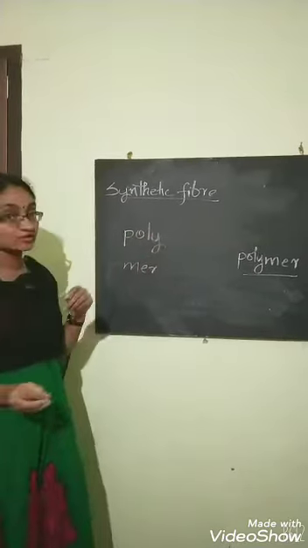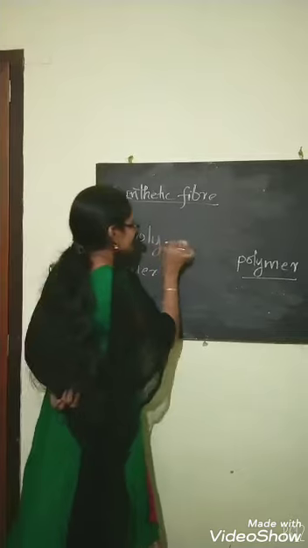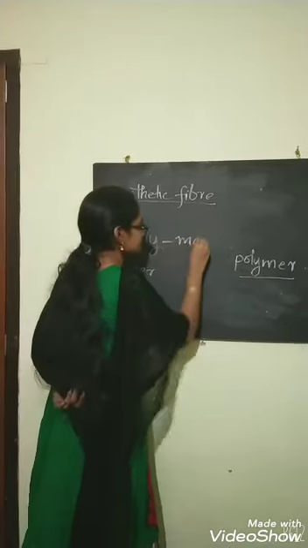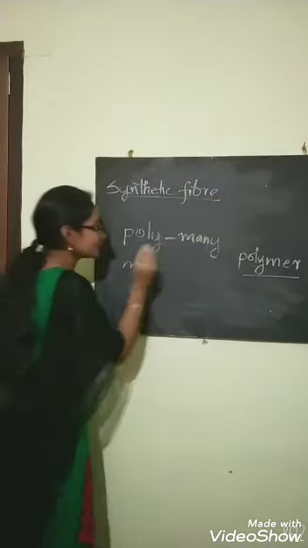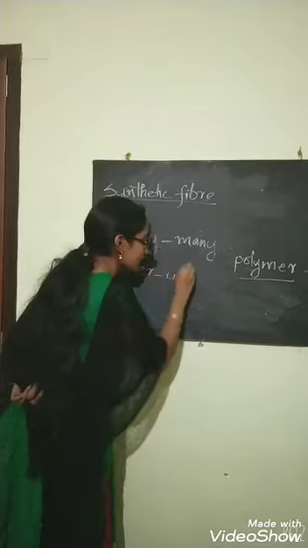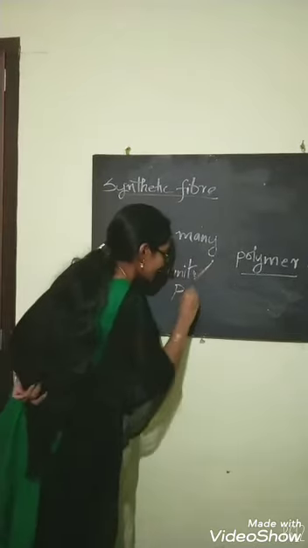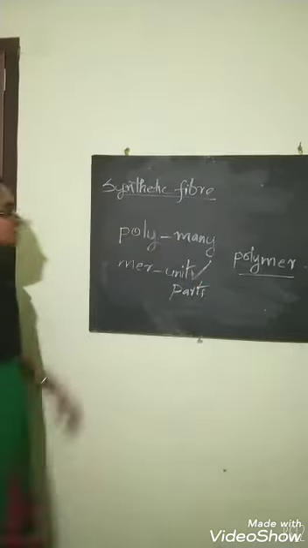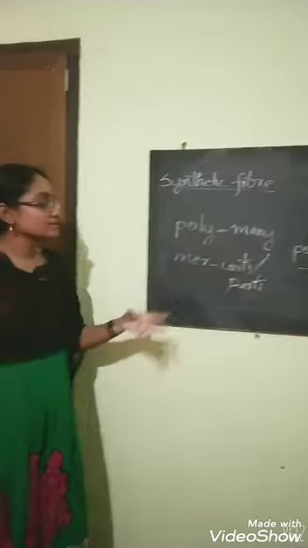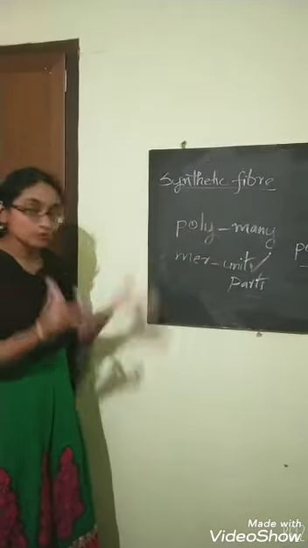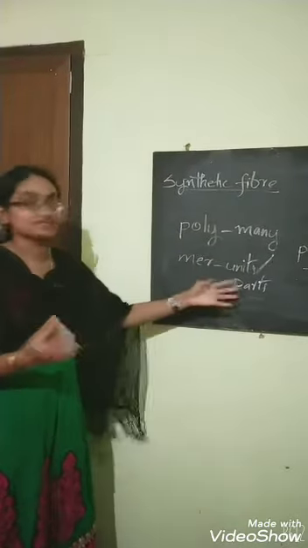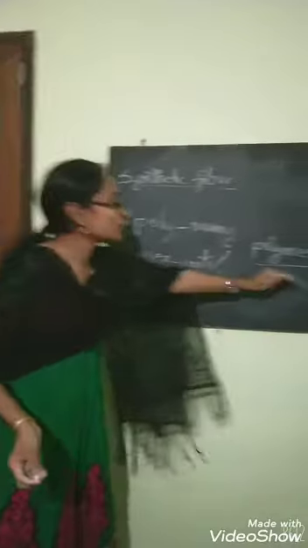Poly means many, and mer means units or parts. So polymer means many units or many parts.